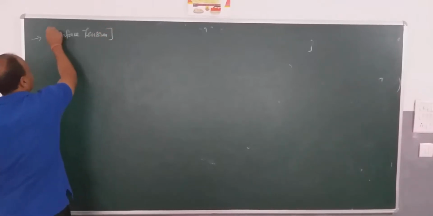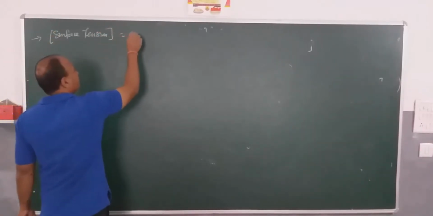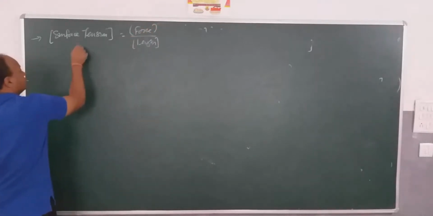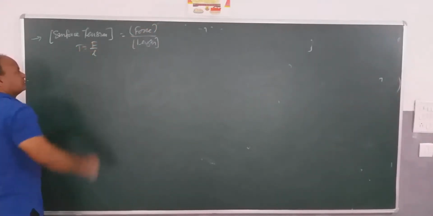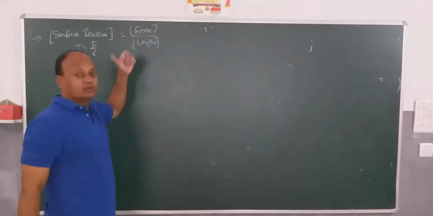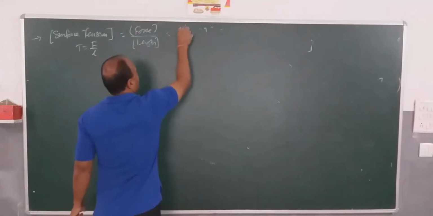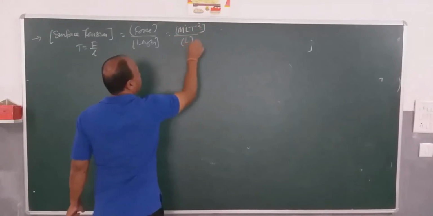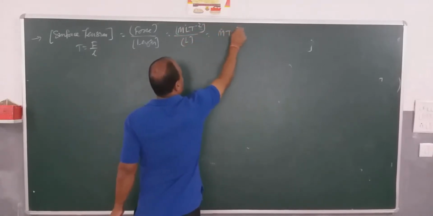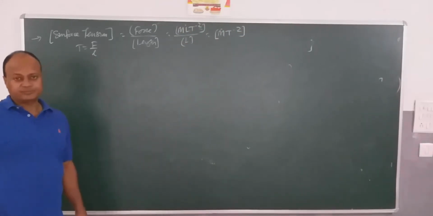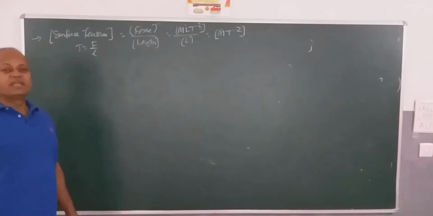Surface tension is defined as force by length. The formula is T is equal to F by L. When I try to write dimension formulas here, force we already know. Force is M L T to the power minus 2. Length is L. So it is M T to the power minus 2. So this is surface tension. Now, spring constant.